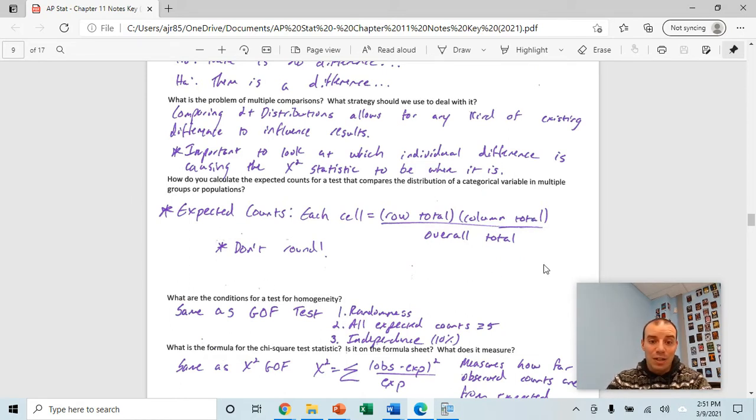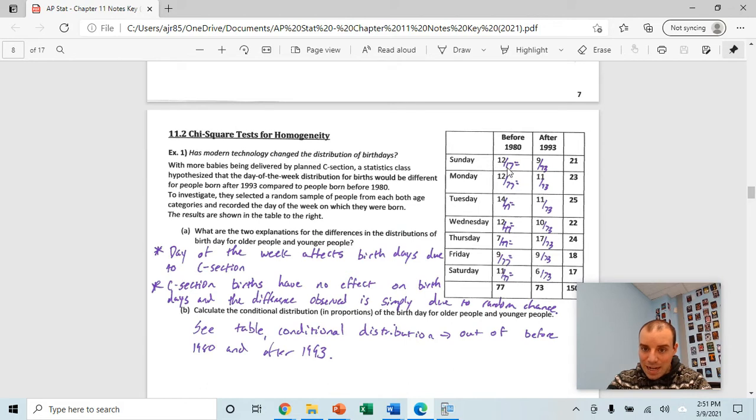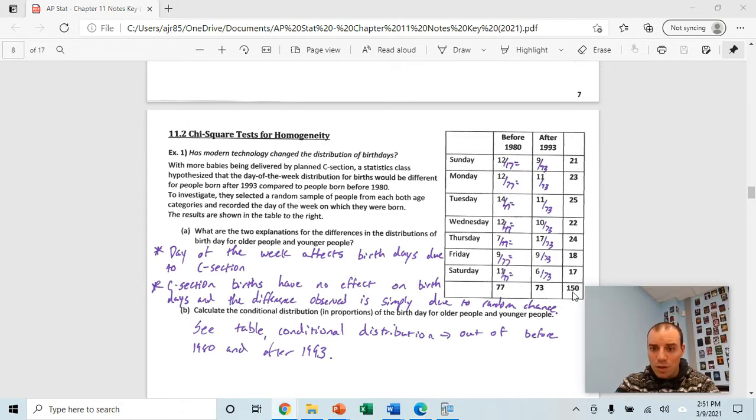Different from the last section, and this is very, very important, is finding expected counts for these types of chi-squared tests. So you want to look at each individual cell. And within each individual cell, you're going to take your row total times your column total and divide it by the overall total. So for example, I'm going to go back to my data set here. If I want to find the expected count for this individual cell right here, I'm going to take my row total, 21, times my column total, 77, and divide it by the overall total of 150. And that will get me the expected count for this particular cell.